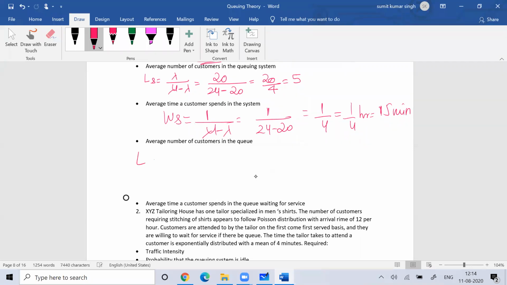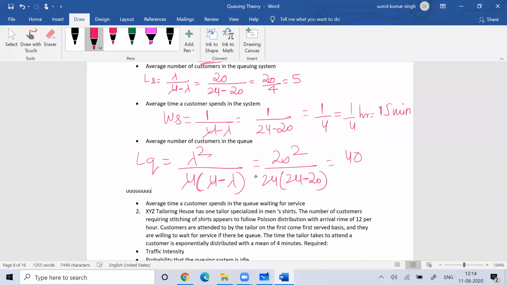So the average number of customers in the queue is lambda square by mu into mu minus lambda. When lambda is 20, it is 20 square by 24 into 24 minus 20. This is 400 by 24 into 4, which is 100 by 24, and that is 4.17.